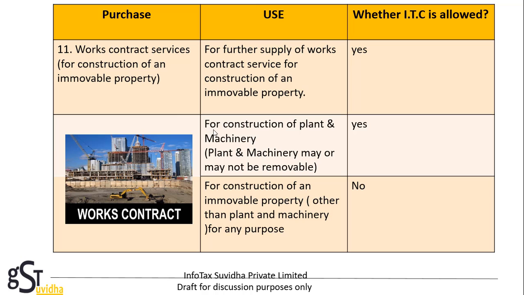If a person uses works contract services for construction of plant and machinery, which may or may not be removable, then yes, allowed. If it is for construction of an immovable property other than plant and machinery, for any purpose, then no, input tax credit is not allowed.